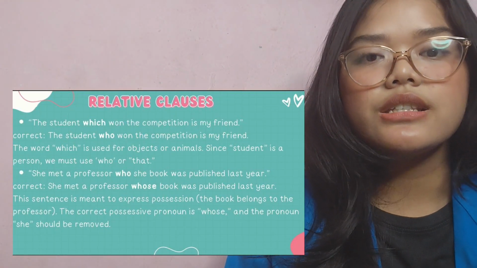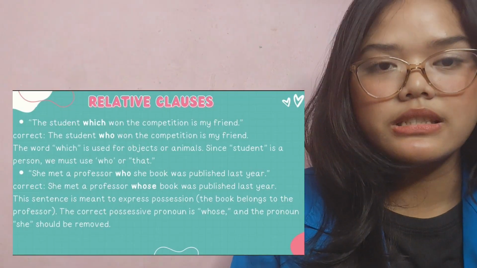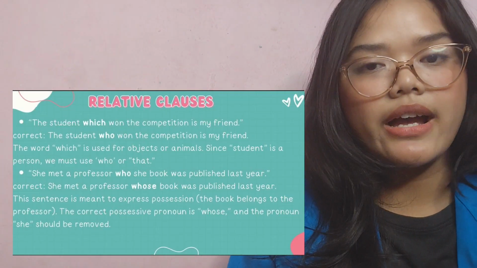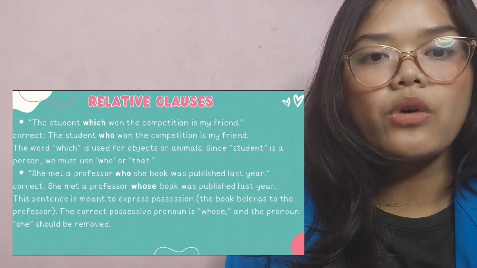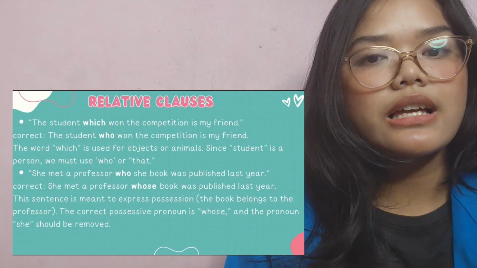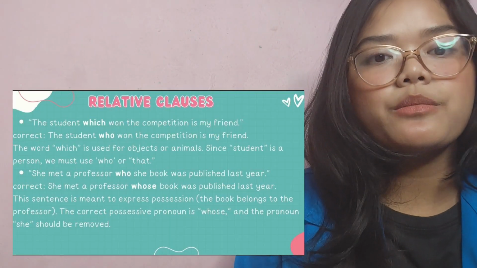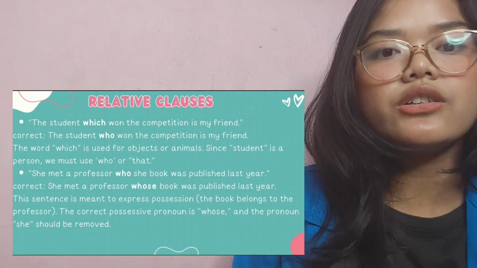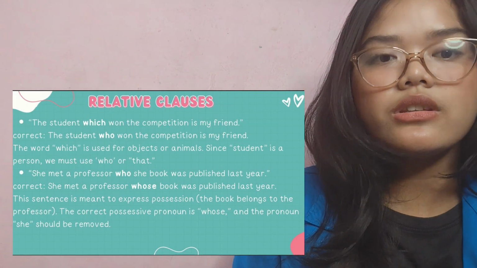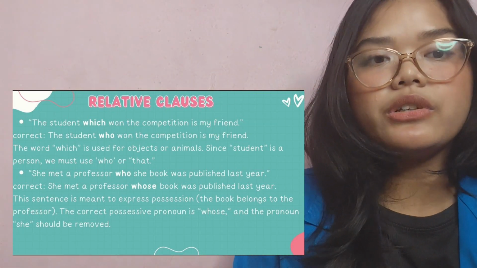Next is, "She met a professor whose book was published last year." Correct is, "She met a professor whose book was published last year." This sentence is meant to express possession. The book belonged to the professor. The correct possessive pronoun is whose, and the pronoun she should be removed.